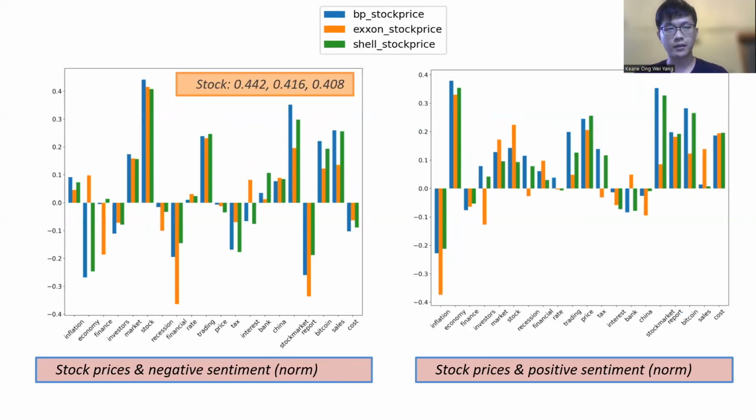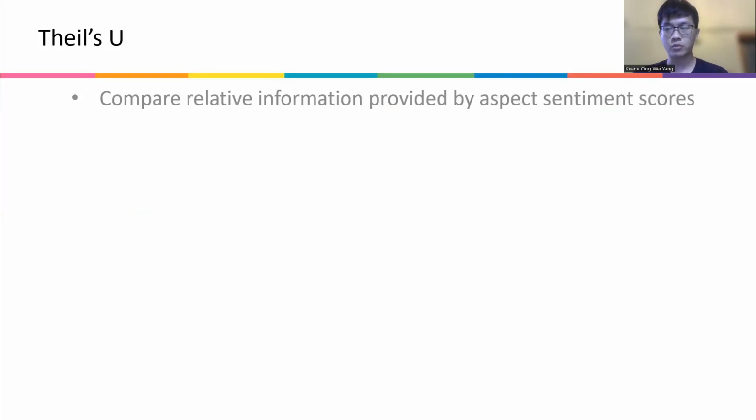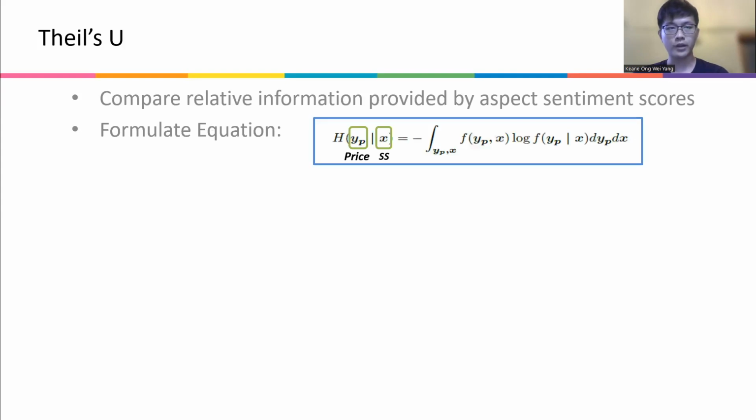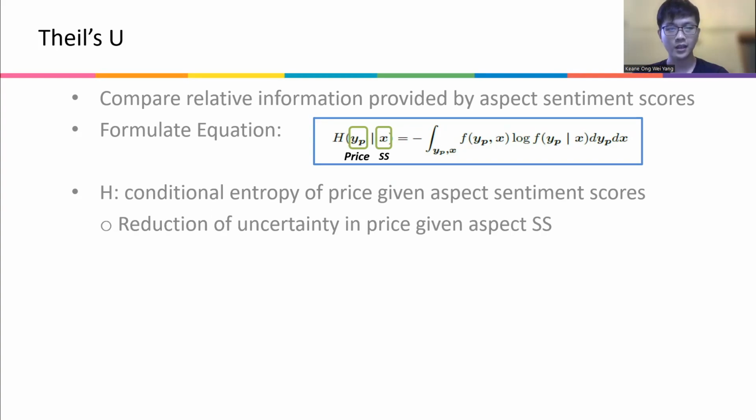So we'll see these are for the normalized sentiment scores, which have lower correlation, but some of the correlation is still significant at around 0.4. Now we'll talk about Tails U. I just want to talk about the intuition of this. We have relative information provided by the different aspect sentiments, and we can compare between them using entropy values. H is your conditional entropy of price given some aspect sentiment scores, and a reduction of uncertainty in price given aspect sentiment scores is represented by H as well.